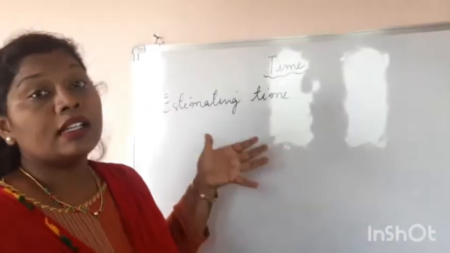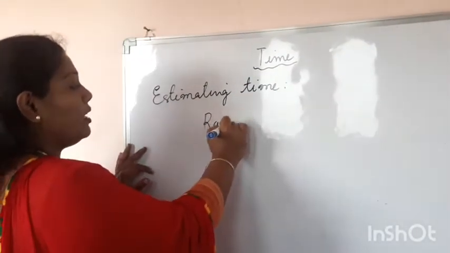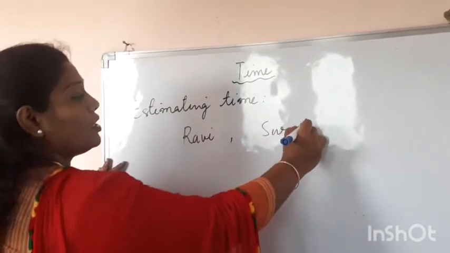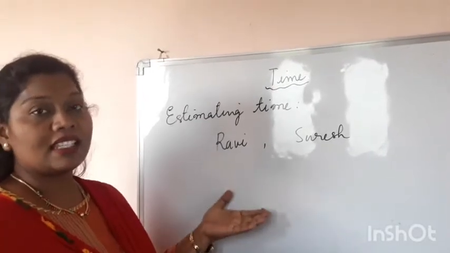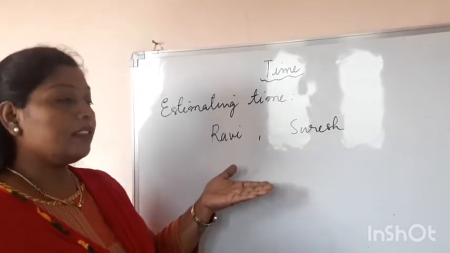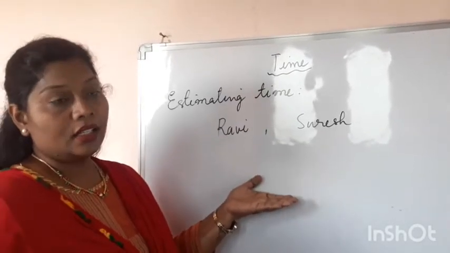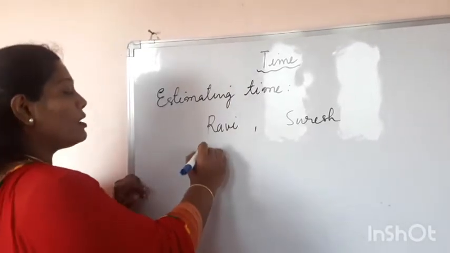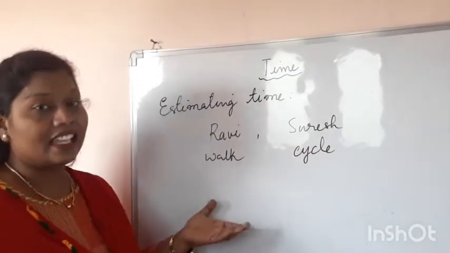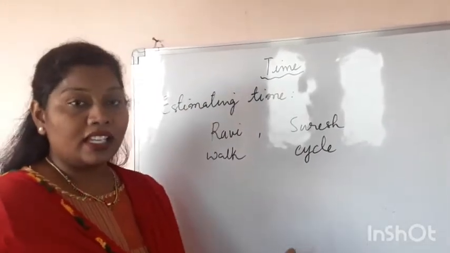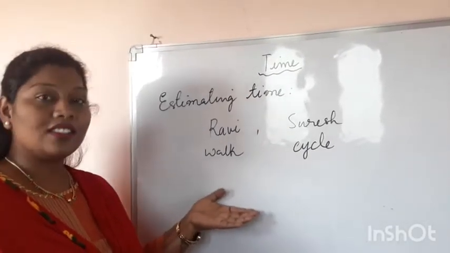Estimating means to know what the time is. There are two children, namely Ravi and Suresh. These two children live in side-by-side houses in a neighborhood. They have to go to school daily. Ravi is going on foot and Suresh is going on a cycle. Now my question is, who will reach the school first?